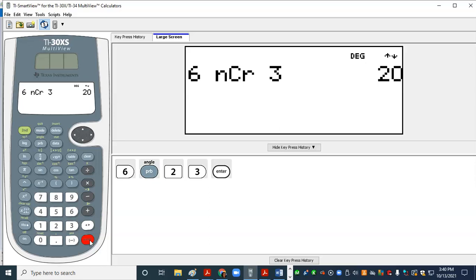If the order doesn't matter, we're going to use the nCr function, and then you just pick out the group size and the pool size. The pool size is the number from which we can select, and the number that we select is the group size. And we just put it in the calculator like that. 6, hit that PRB key, select 2 for nCr, put in the 3, enter, 20.